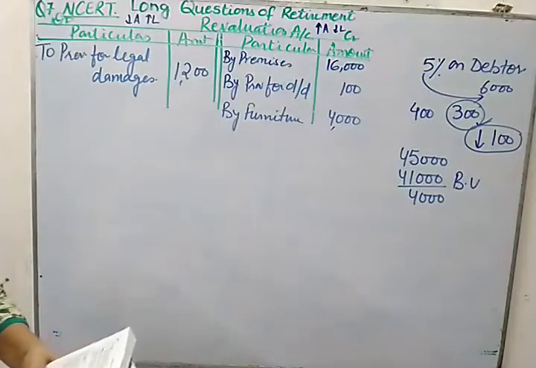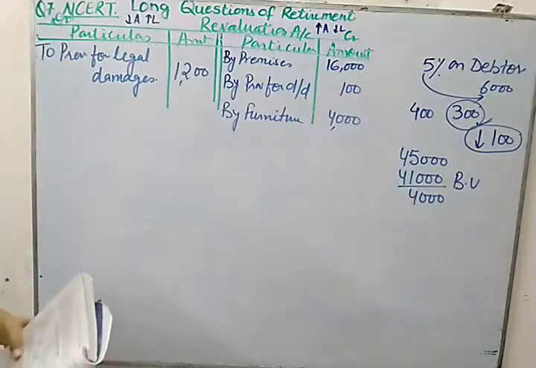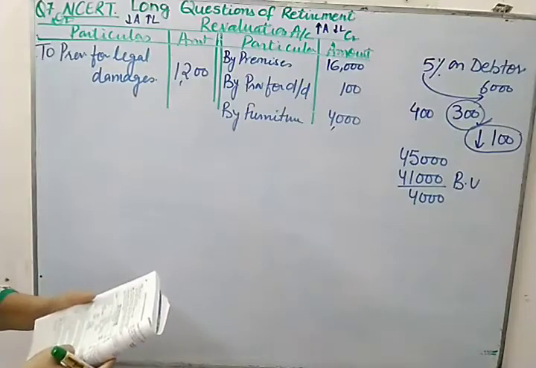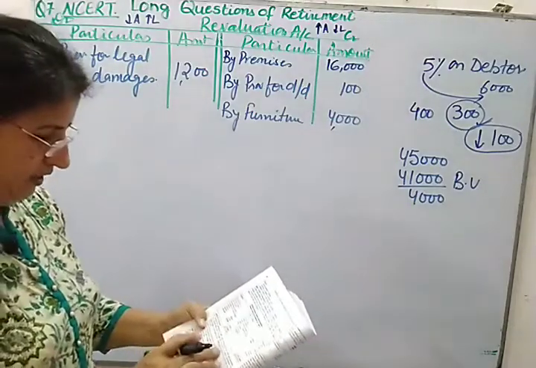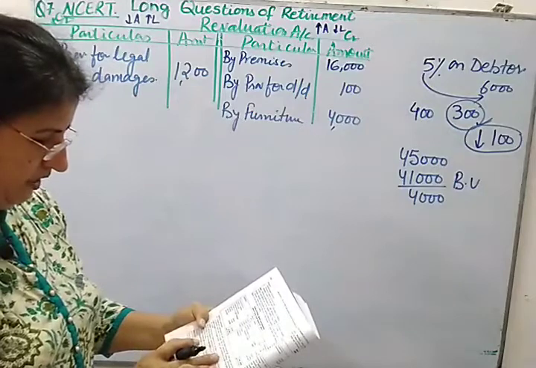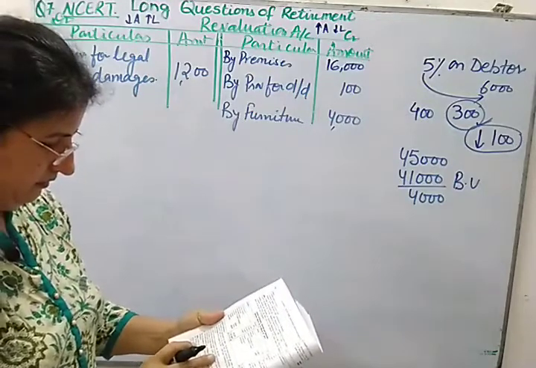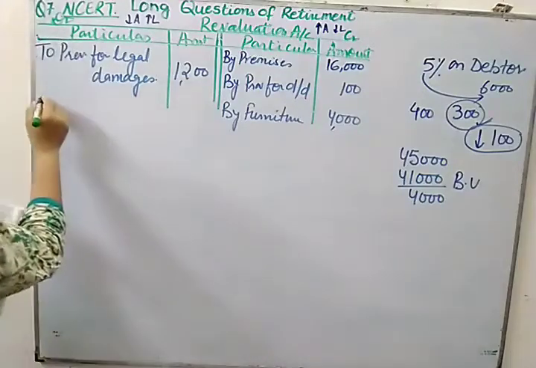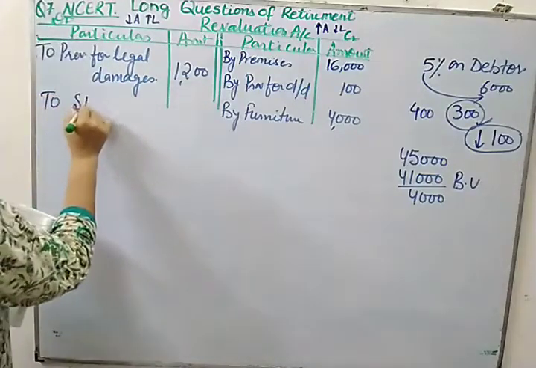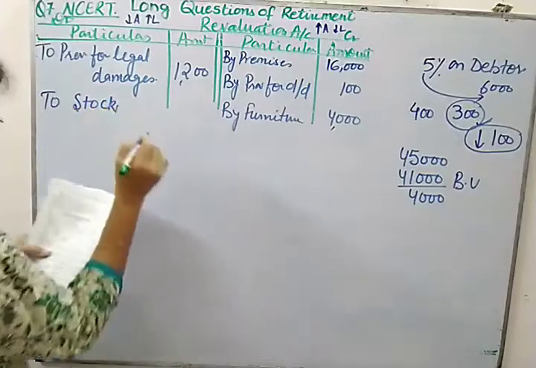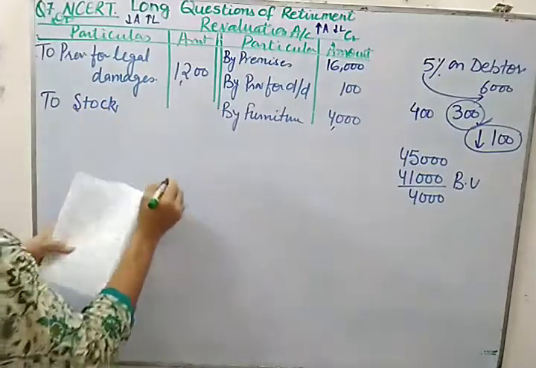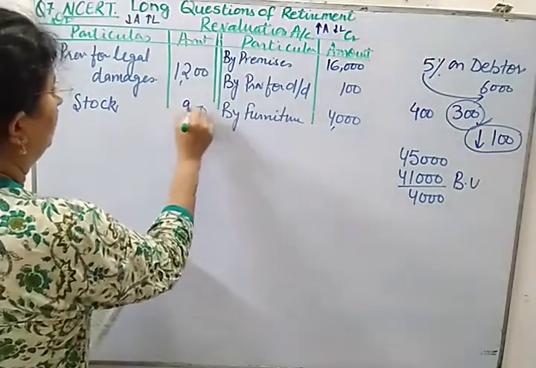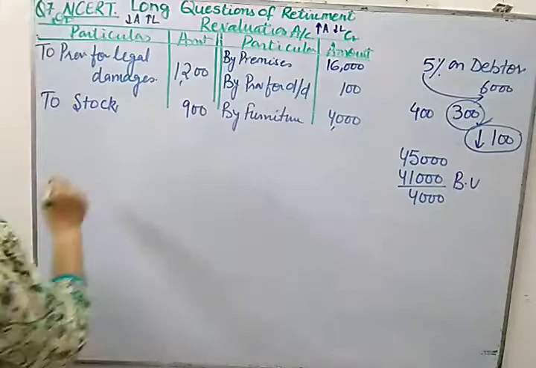Let us see the next adjustment. So that's it, there is no other adjustment given here. Premises is done. Provision for doubtful debts is done. Provision for legal damages, 1,200. Yes, stock is also there. Stock is to be depreciated by 10% and the value of the stock is 9,000. So we will write 900 because it is depreciated.